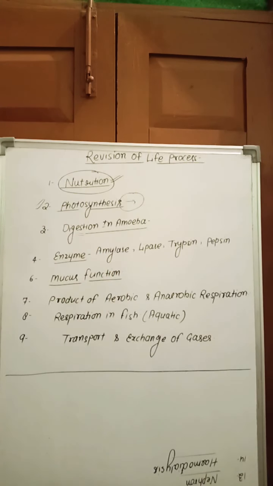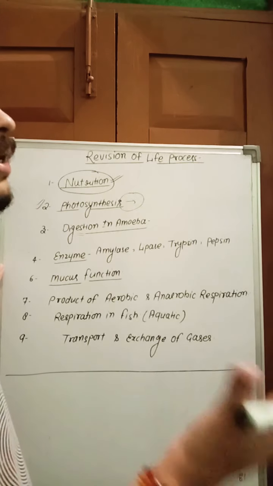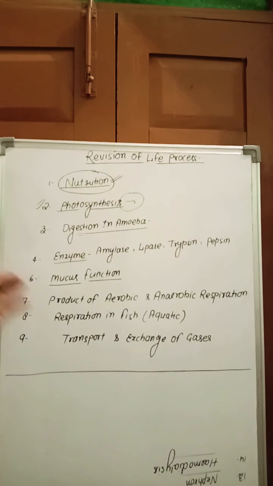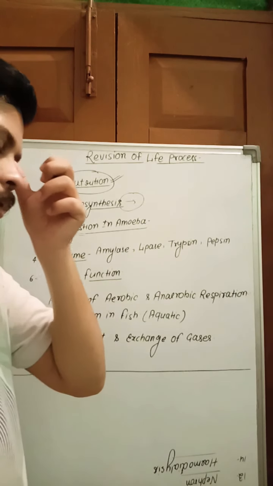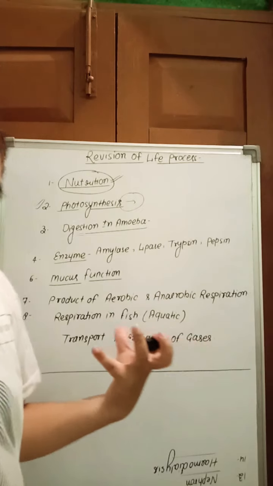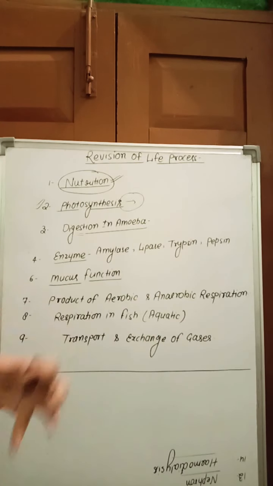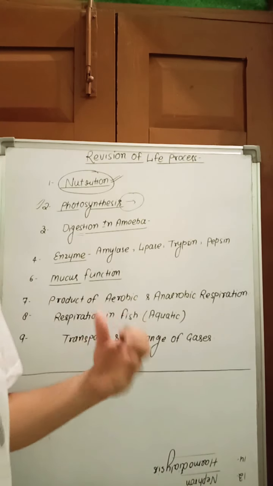Next point, if one plant is placed in a jar in the dark and one plant in light conditions, what happens? For the plant placed in the jar in the dark, light is not available, so photosynthesis does not take place. The carbon dioxide present in the jar is not converted into oxygen, so the plant does not survive, it dies.